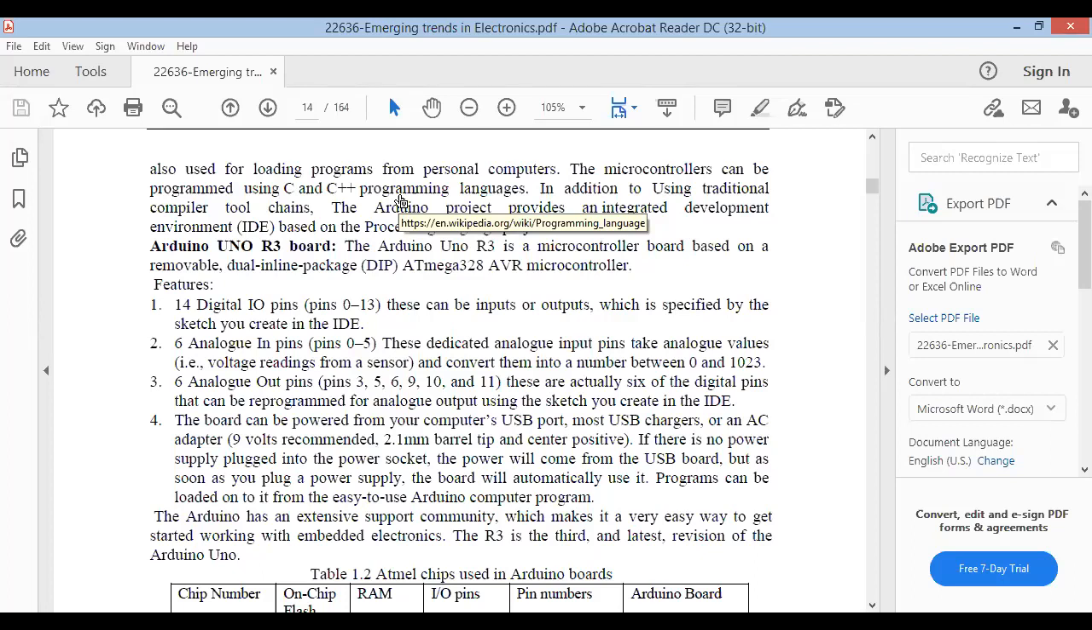The programs can be loaded onto it from easy-to-use Arduino computer programs. It means there are many other boards which require a dedicated power supply, and they take programs from the computer, but they do not take power from the computer. But Uno boards are special boards which have a microcontroller, and the powering can be done using the computer itself. Once you connect the board to the computer for programming, the power itself is taken from the computer only. So no dedicated power supply is required.